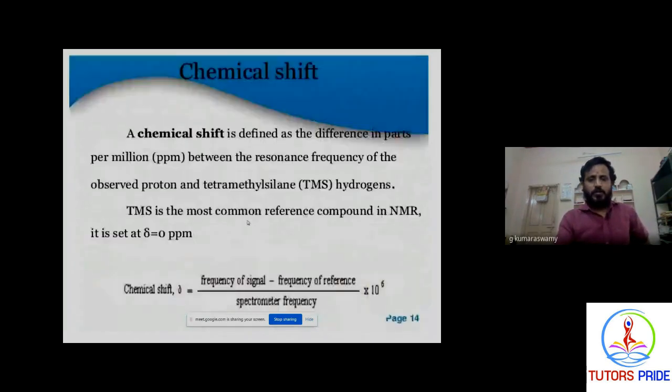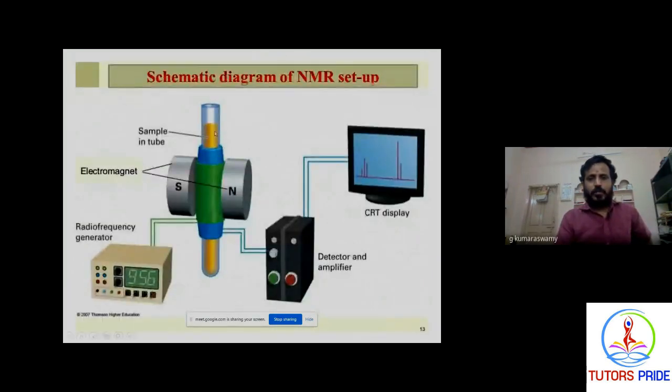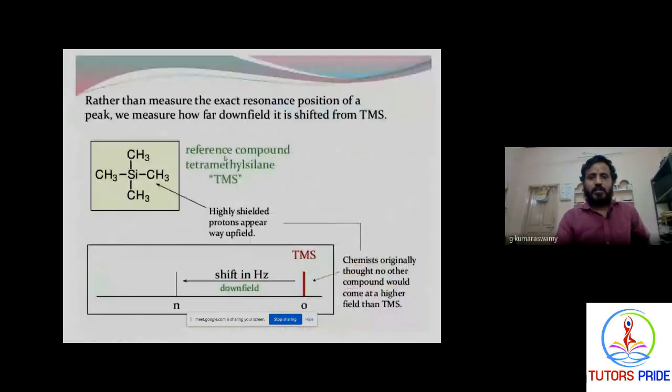In this sample tube, you understand the sample tube contains our sample as well as the reference. Why are we taking this reference? We are using tetramethylsilane as the reference. Why are we using tetramethylsilane? Without using tetramethylsilane, you cannot get the sample peaks relative to the reference. This is tetramethylsilane, containing an equivalent number of protons on CH3, CH3, CH3 like this.